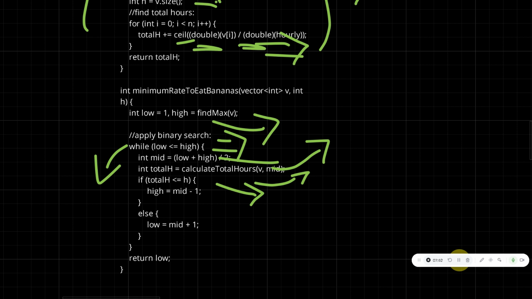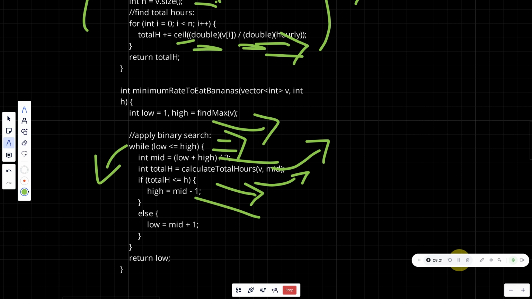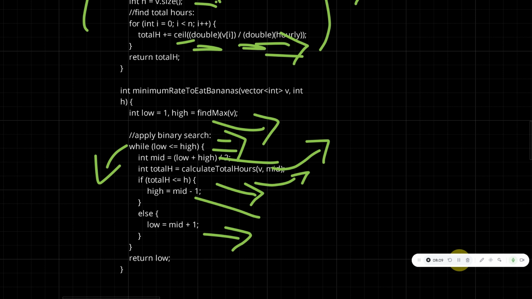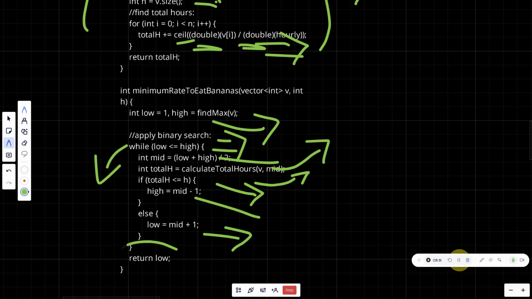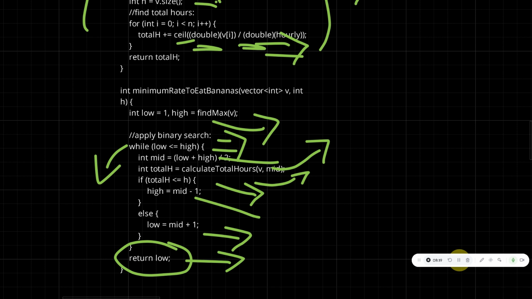To find the minimum number of hours taken by the monkey, we'll have to do this step, which is we'll assign the high to mid minus 1. And if it is not, then this states that the answer is wrong, so we'll just take low as our mid plus 1. And after this while loop ends, we'll have low as our answer. So this is the coding part of the problem called calculating bananas. Hope you guys understand.